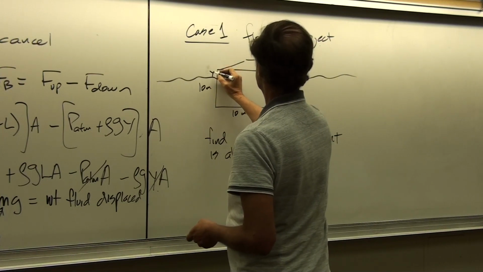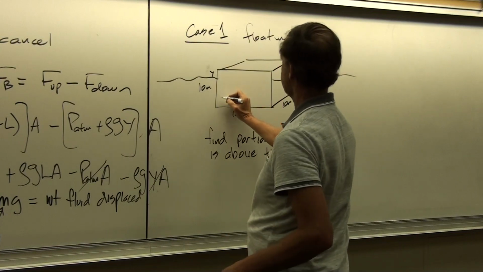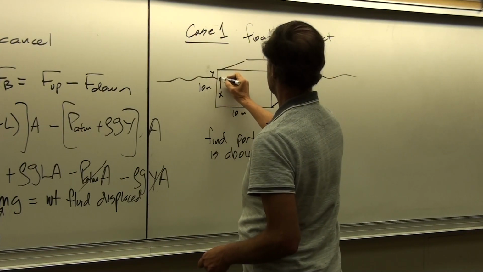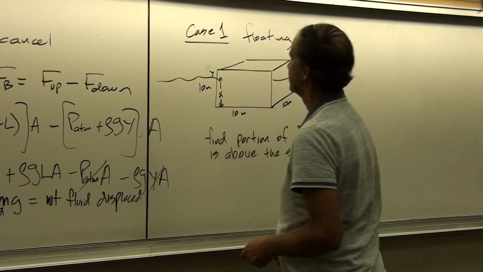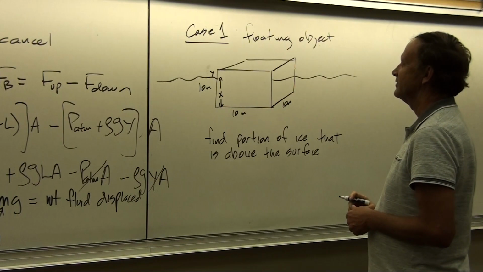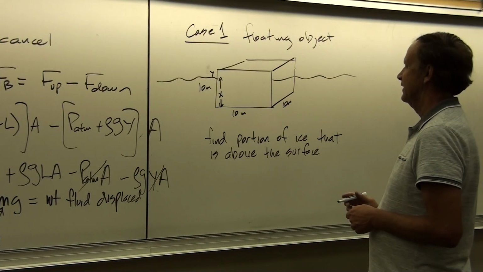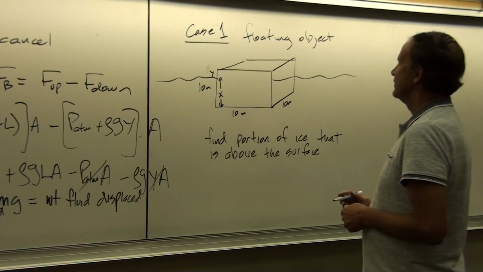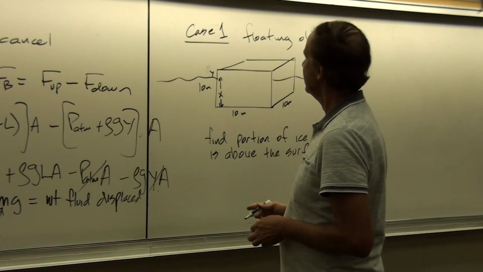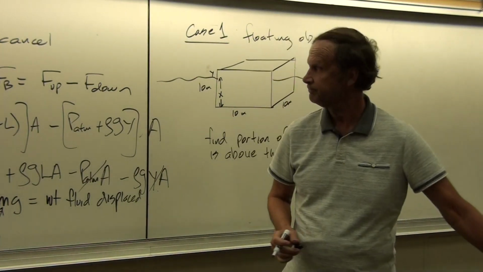If this height here is y, then this distance here we could call x. That's the amount that's submerged beneath the surface, so that x plus y equals 10. Okay, so how do we figure this out for a floating object?